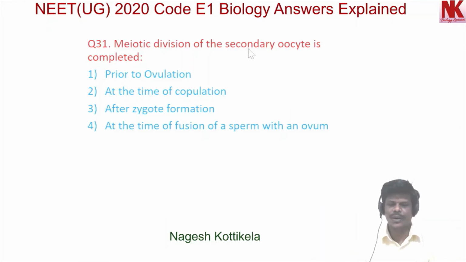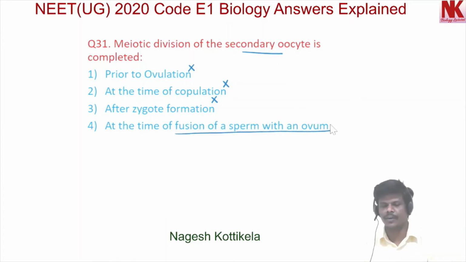Meiotic division of the secondary oocyte is completed. Option 1, prior to ovulation. This is wrong. Option 2, at the time of copulation. This is wrong. Option 3, after zygote formation. This is wrong. Option 4, at the time of fusion of a sperm with an ovum. This is the correct option. This is the fertilization process.